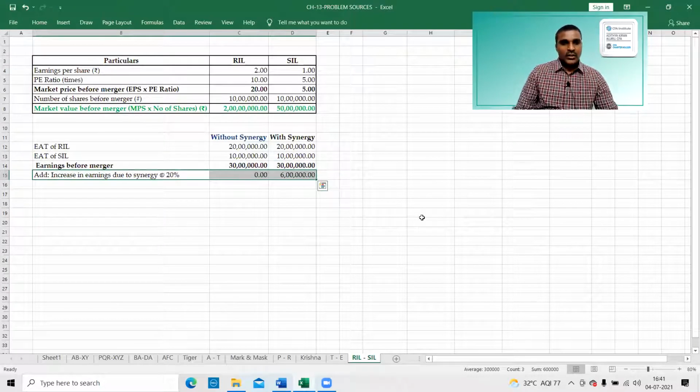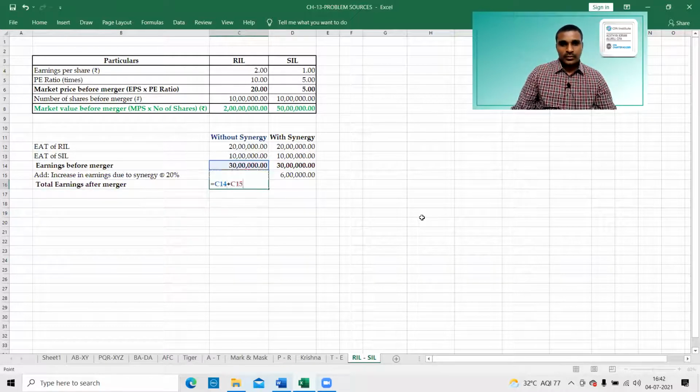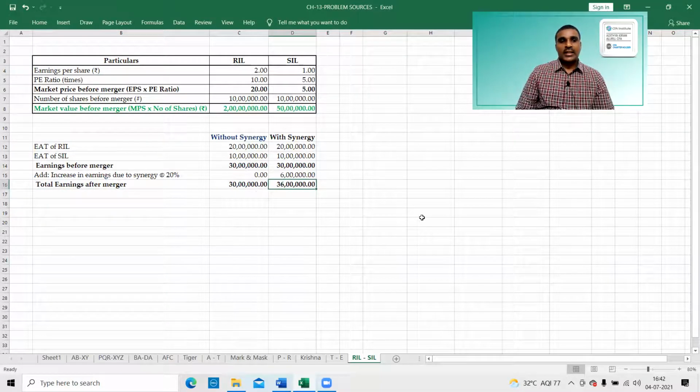Increase in synergy. So therefore, total earnings after merger, the combined earnings after merger, are 30 lakhs and 36 lakhs.